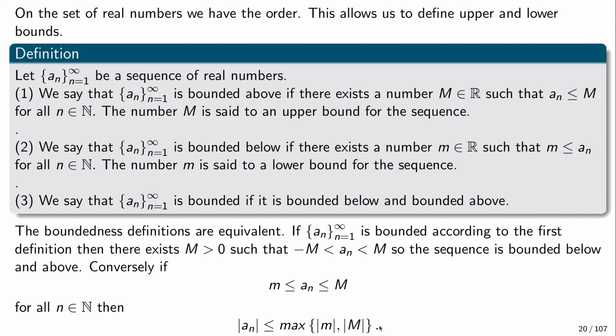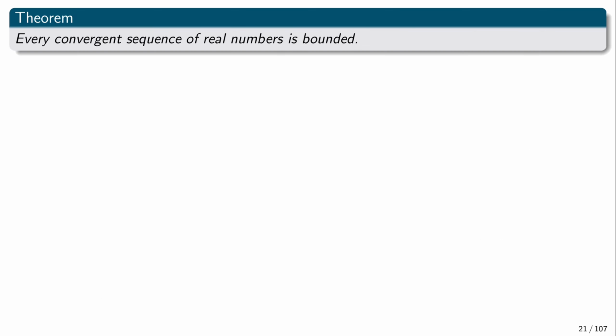So in fact, those two definitions of boundedness are equivalent. It has to be bounded above and below, or we could say that all the elements of the sequence are contained in some symmetric interval.